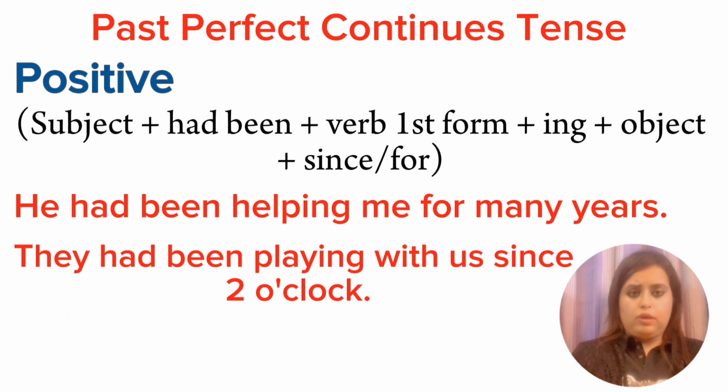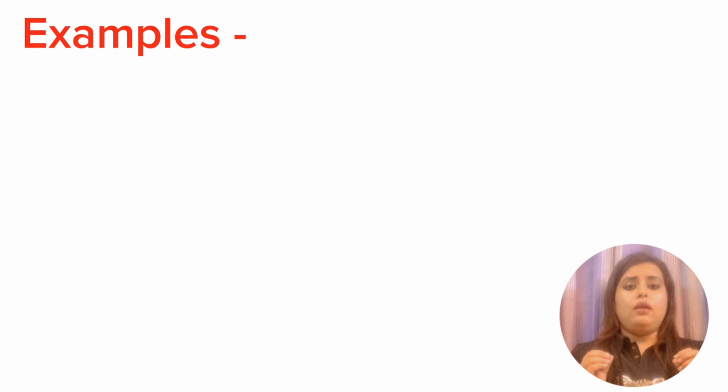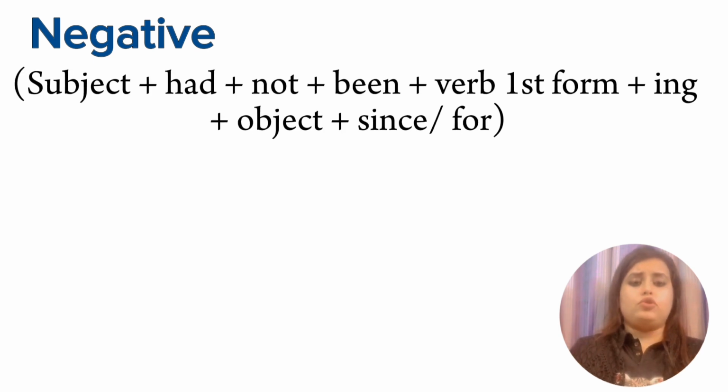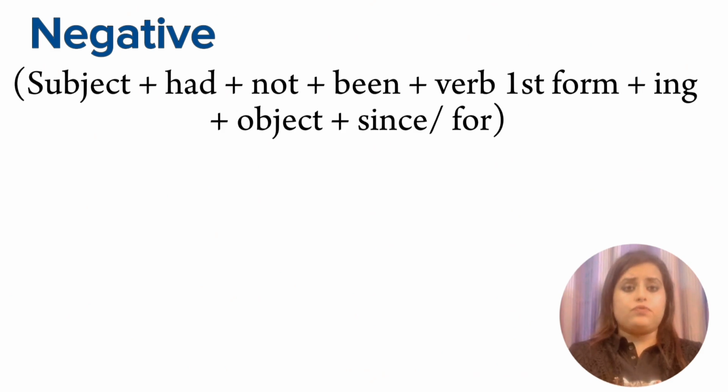Now let us see 3 more examples. I had been completing this work since morning. Next, they had been helping us for many years. Next it is, I had been cooking the food for 2 hours. For negative sentences, the rule will be subject plus had plus not plus been plus verb first form plus ing plus object plus since or for.